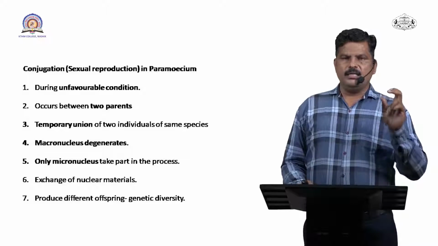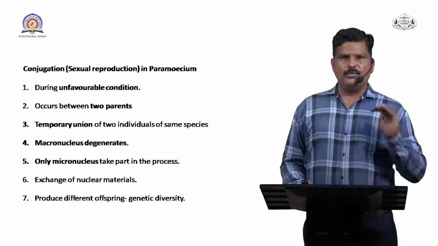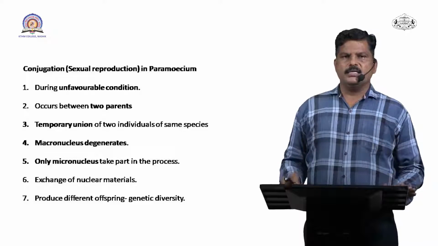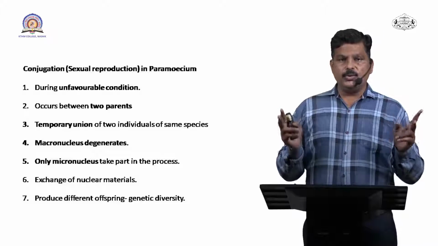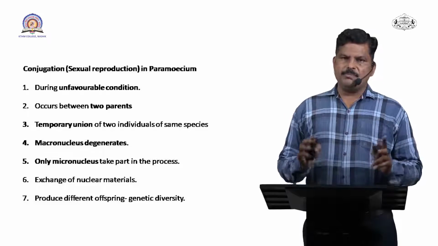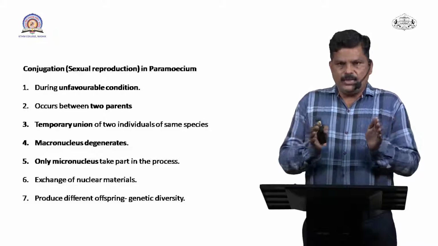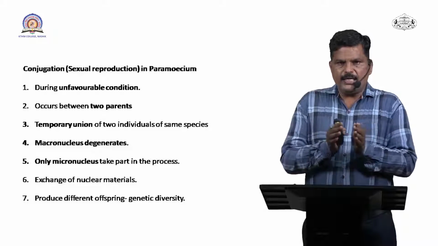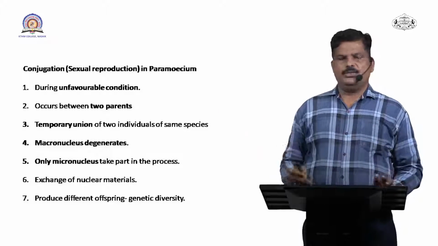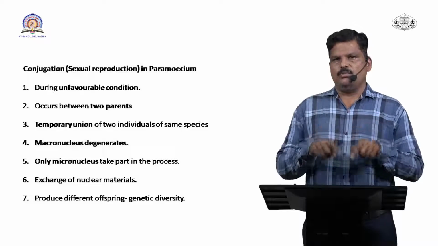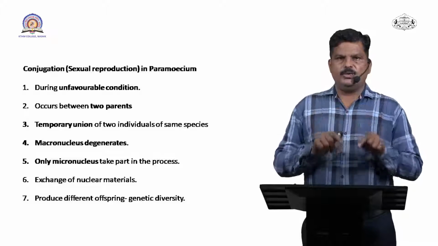Means a single paramecium cell is unequally divided into 4, so it is called conjugation. In conjugation, we need two paramecium of the same species. Whenever two paramecium unite together, that union is called conjugation, or we can say the sexual mode of reproduction, because two different paramecium unite together.